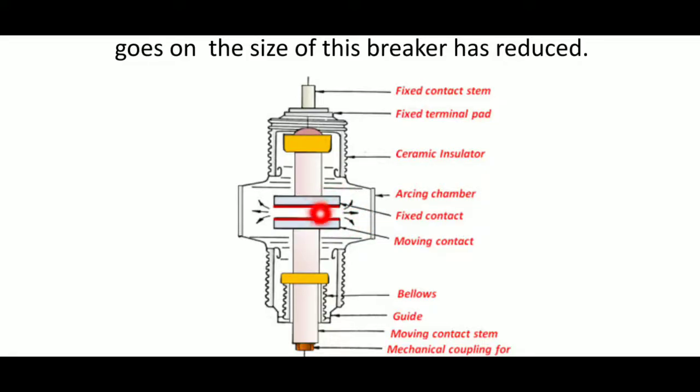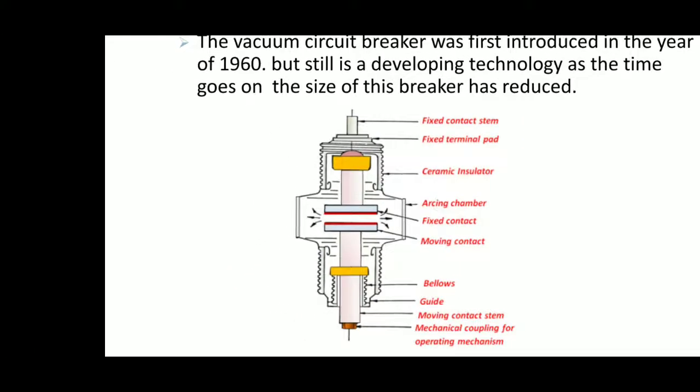And this is the fixed contact, and this is the moving contact. These are also immersed in the arcing chamber. Next are the bellows and guides, the moving contact stream, and the mechanical coupling for the operating mechanism. And the last one is the mechanical coupling for the operating mechanism.